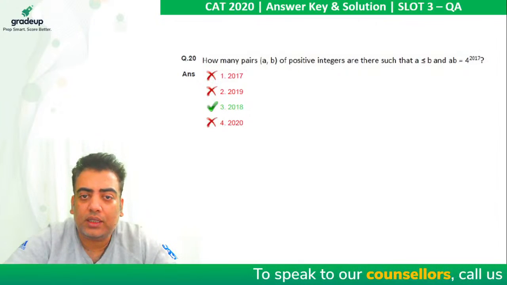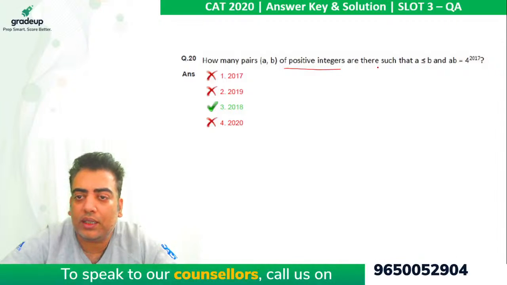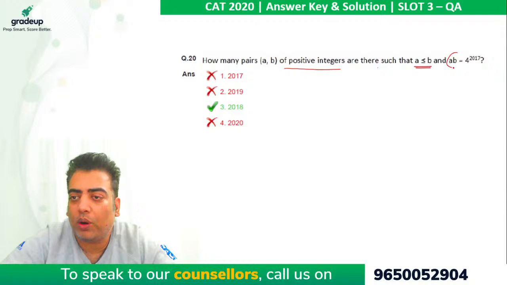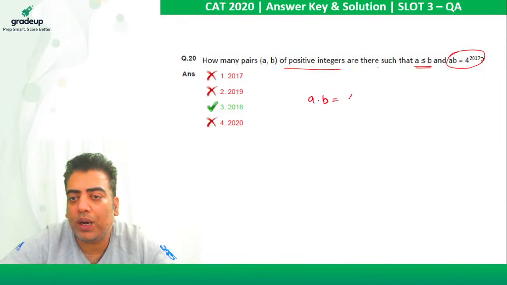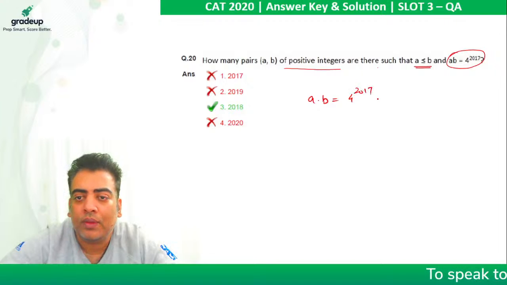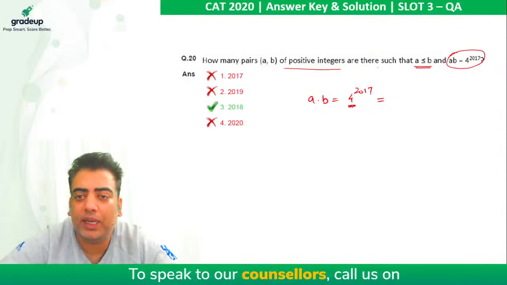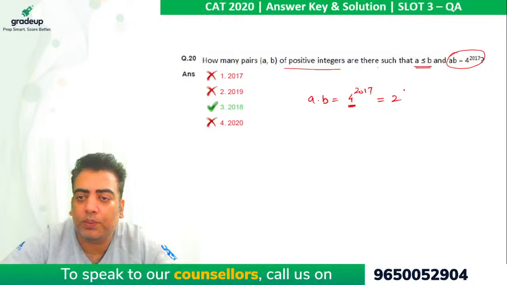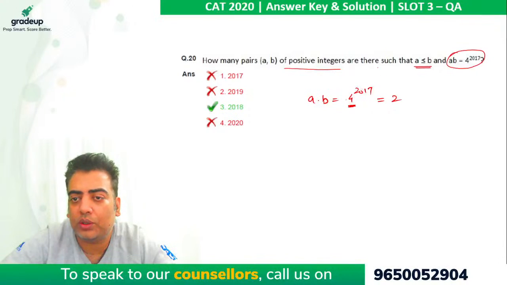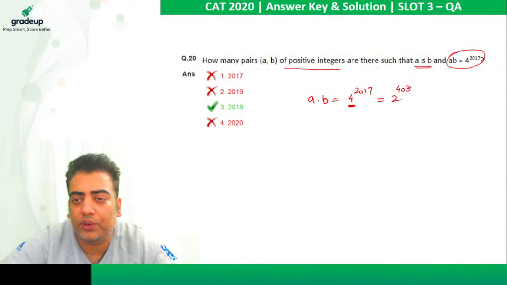In question 20, he says, how many pairs (A, B) of positive integers are there such that A is less than or equal to B, and the product AB is given as 4 raised to power 2017? In order to solve these kinds of questions, this number should always be expressed in powers of prime numbers. So it is nothing but 2 raised to power, because it is 2 squared, so the power gets multiplied by 2. So it is 2 raised to power 4034.